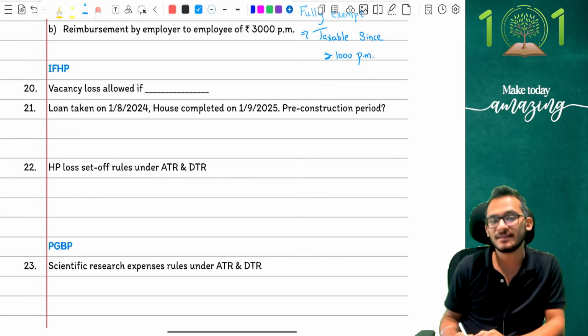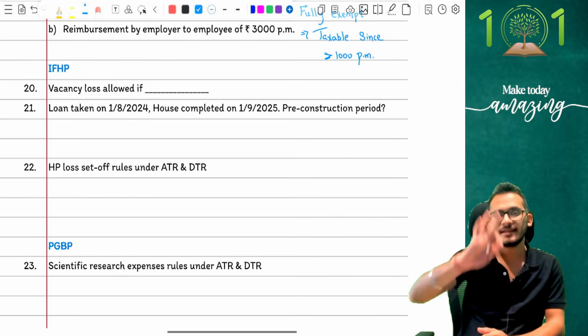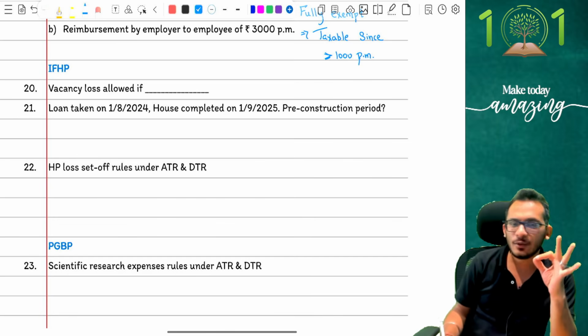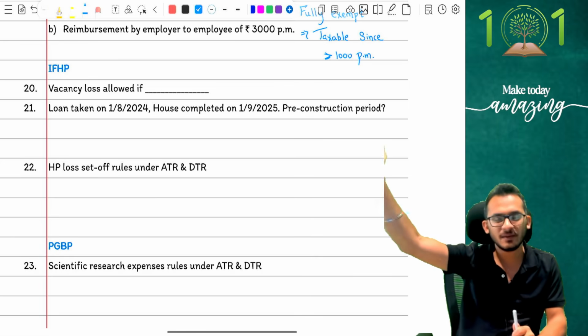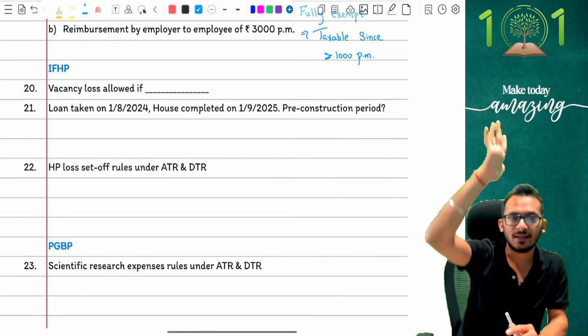Income from house property, adjustment number 20 says vacancy loss will be allowed to what parties? Vacancy allowance will be allowed to what parties? We have done this in class very simply, people. We have come and told when you calculate your GAV, the answer is very simple. It is MV or FR, municipal value or fair rent, whichever is higher, compared with standard rent, whichever is lower. You get your expected rent there.